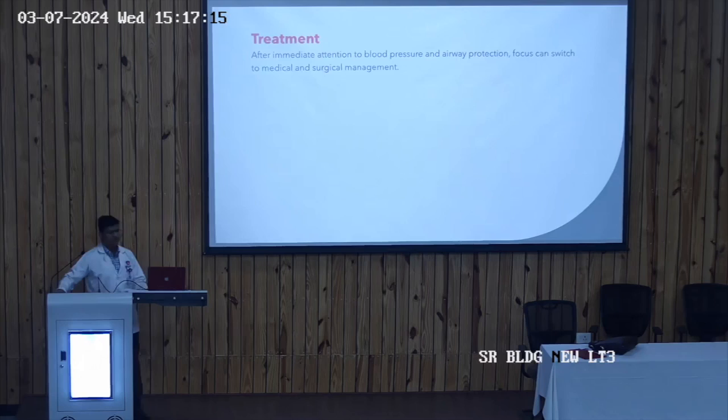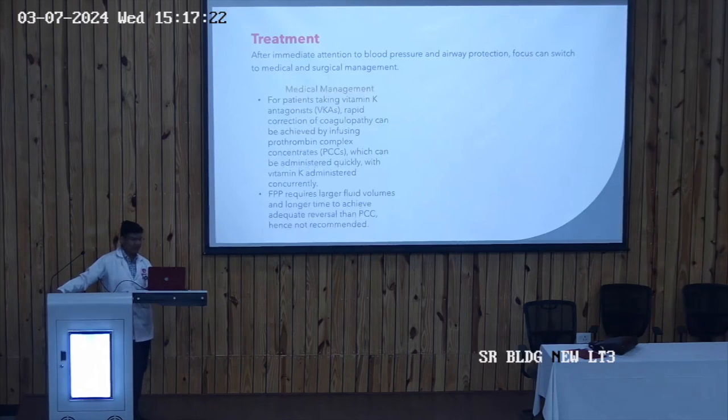And the treatment: after immediate attention to the blood pressure and airway protection, the focus can be shifted to the medical management and the surgical management. And what is the medical management? If the person is taking a vitamin K antagonist, the rapid correction of coagulopathy can be achieved by the use of PCC, that is prothrombin complex concentrates, which can be administered quickly with vitamin K administered concurrently. So if the patient is on oral anticoagulants, this use of oral anticoagulants leads to the coagulopathy, which can be corrected through the use of vitamin K and the PCC.